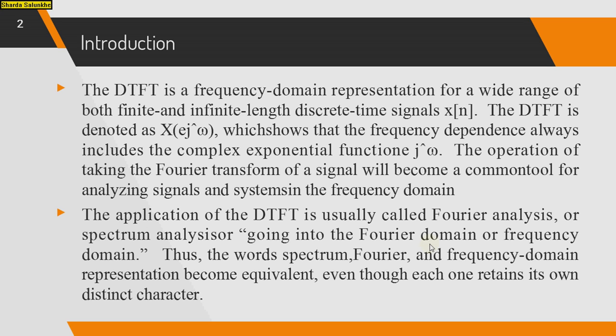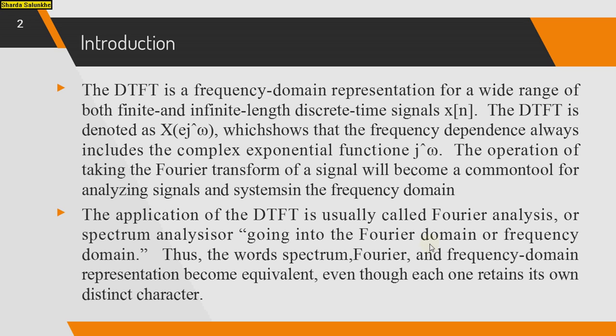Thus, the words spectrum, Fourier, and frequency domain representation become equivalent even though each one retains its own distinct character. So DTFT is nothing but the frequency domain representation for finite and infinite discrete time signal x of n. It is always denoted as X of e raised to j omega, which shows the complex exponential function of j omega.